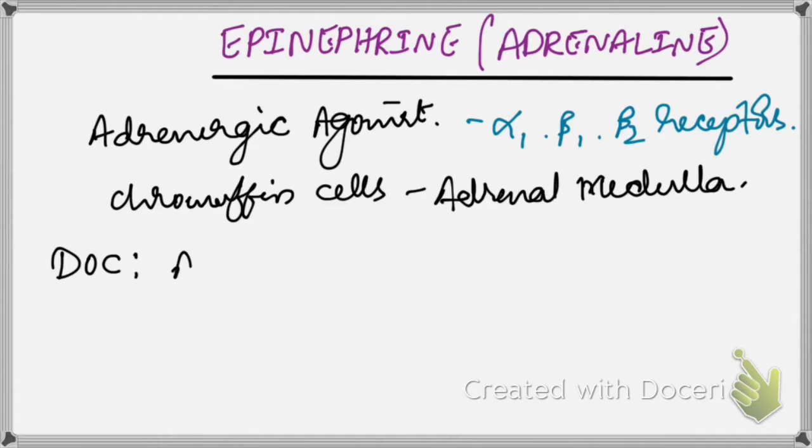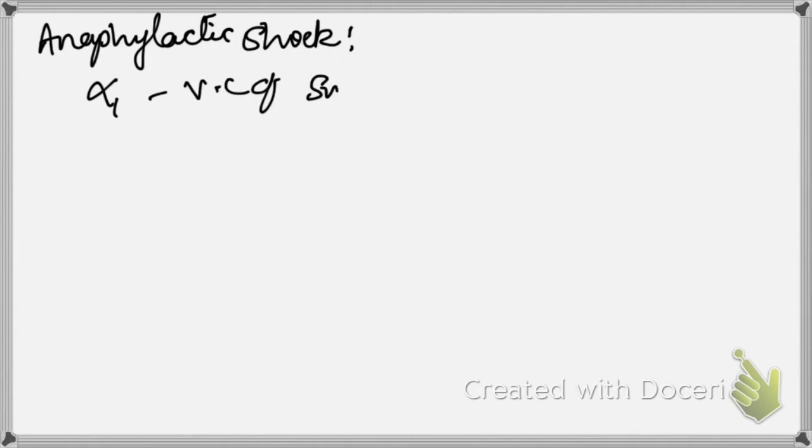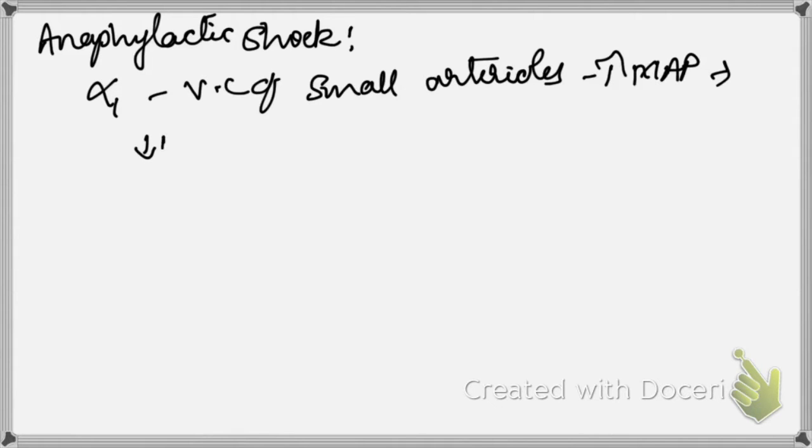As we all know, it is the drug of choice in anaphylactic shock and also in cardiac arrest. You all might have used it, right? So let's know in detail about the dosage and other actions of the drug. In anaphylactic shock, how does it act? It acts on the alpha 1 receptors and causes vasoconstriction of the small arterioles, so it increases the mean arterial pressure, and it also reduces the mucosal edema because of the vasoconstriction.